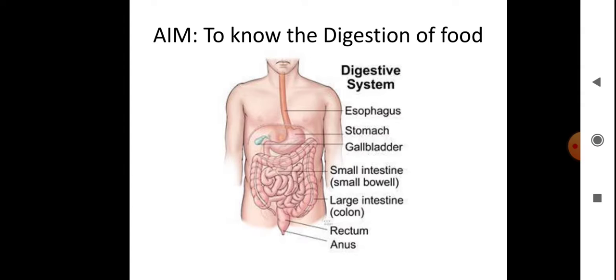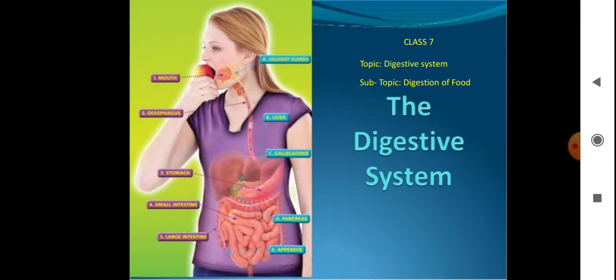Here you can see, in the mouth, after mixing with saliva and being chewed by the teeth, the food is converted into a bolus. The bolus is swallowed. The bolus means the food you chewed with the help of teeth, which mixed with saliva.